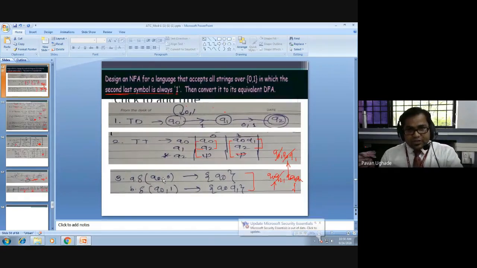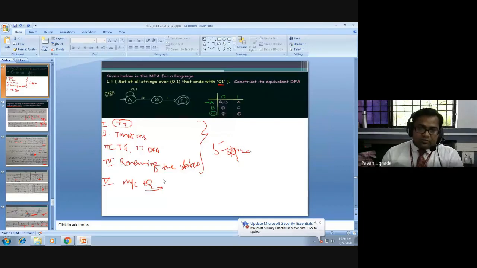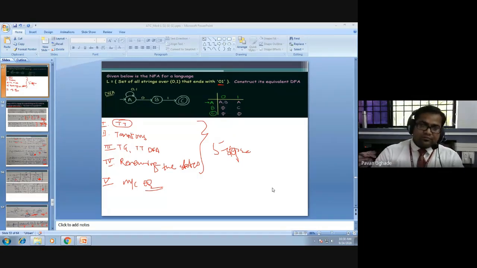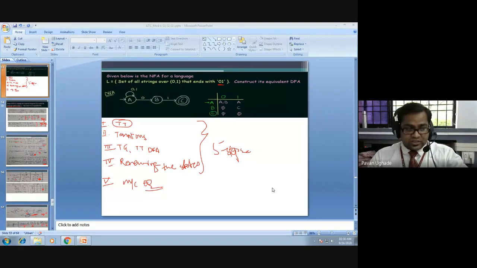In the same fashion, guys, if you understand this, I want you people to solve this question and submit the answers. As the physical classes are not there, I cannot ask you to solve and submit right now.